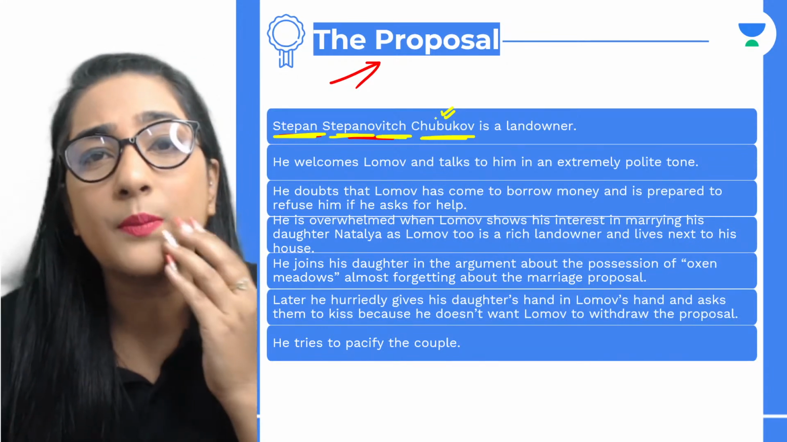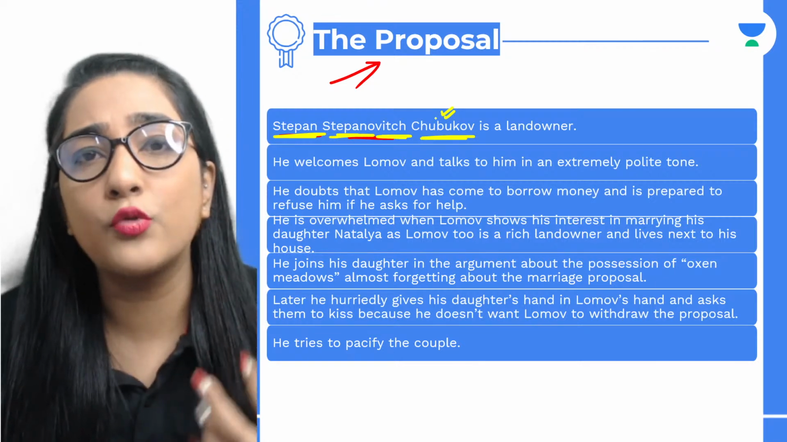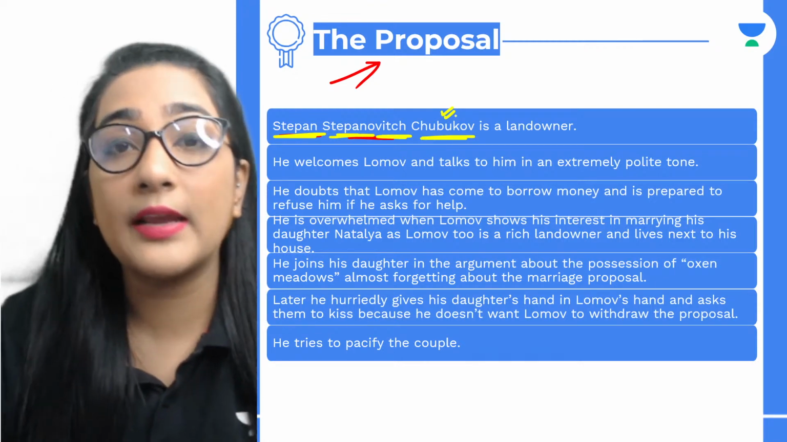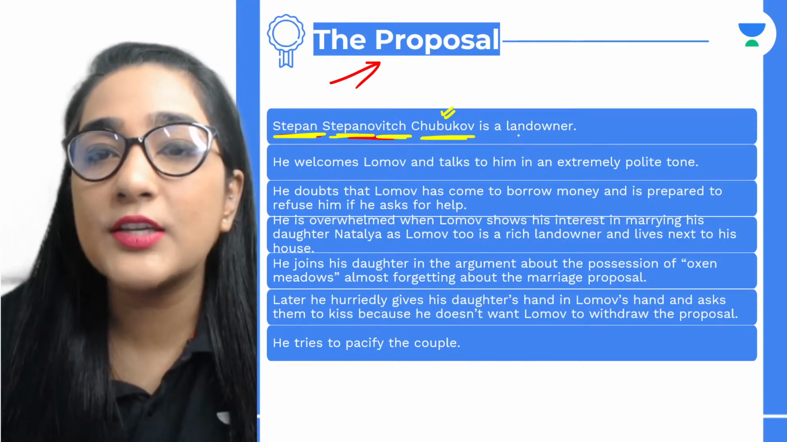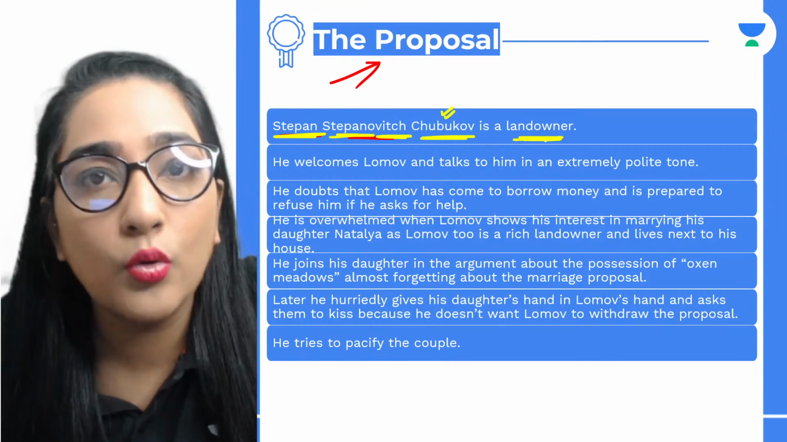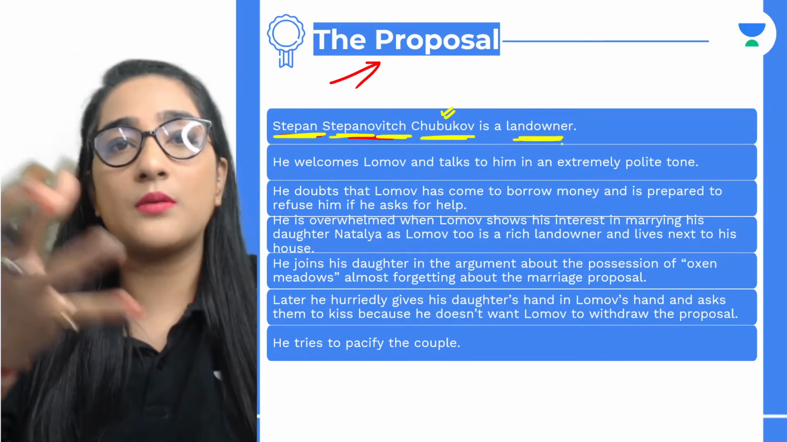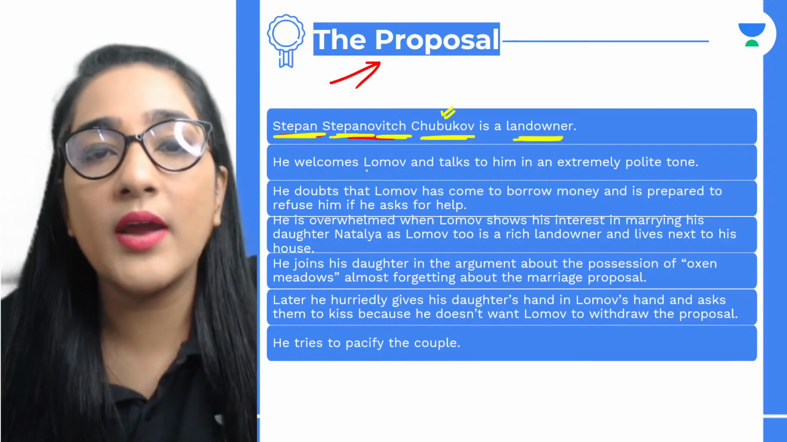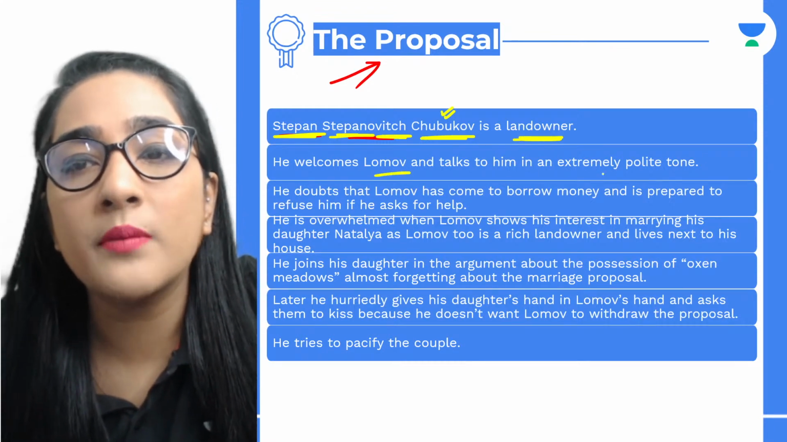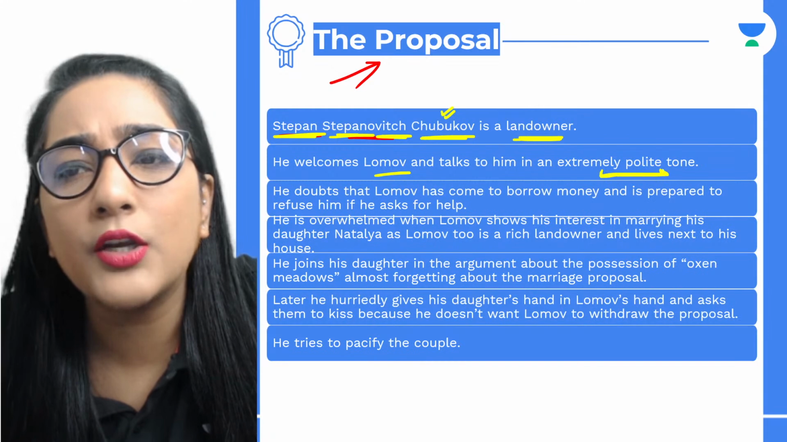Gullible is like a person who is very innocent, who can be fooled easily. Not very clever. So we see Chubukov is basically a landowner, I mean, ek zameen ka malik. He welcomes Lomov and talks to him in an extremely polite tone.